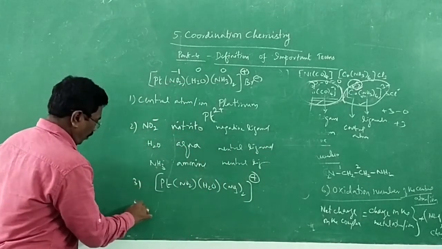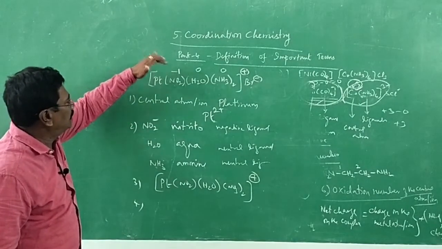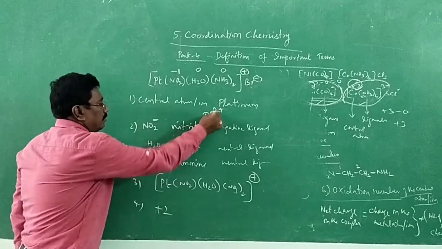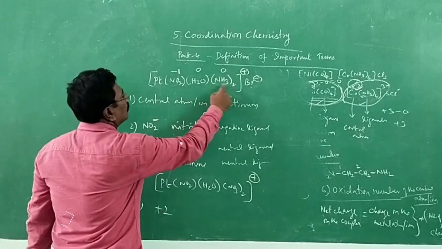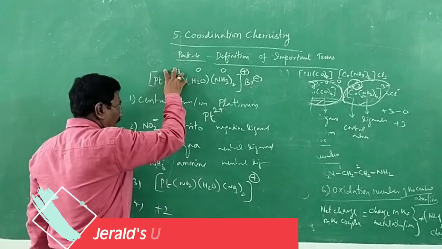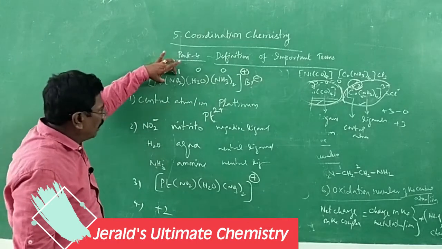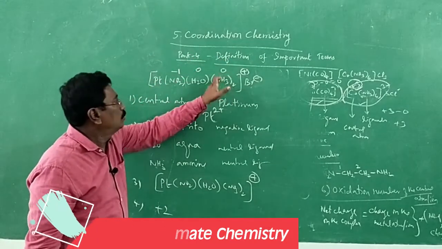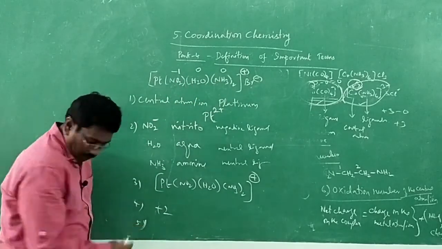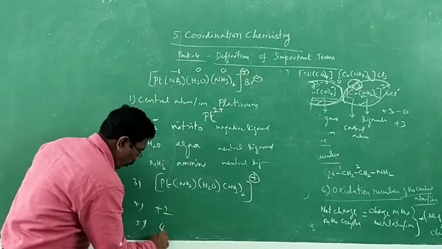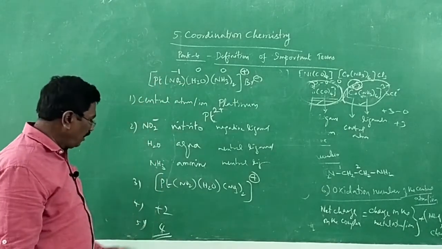Then, fourth point, what is it? Oxidation number of the central ion. We have calculated. What is the charge? +2. First itself we have calculated. Then coordination number. What is the coordination number? 1, 2, 4. One ligand nitrito, another ligand aqua, 2 more ligands ammonia. 1 plus 1 plus 2, 4 ligands. So what is the answer? Coordination number 4. The number of ligands making coordination bonds with the central metal atom or ion is the coordination number, 4.